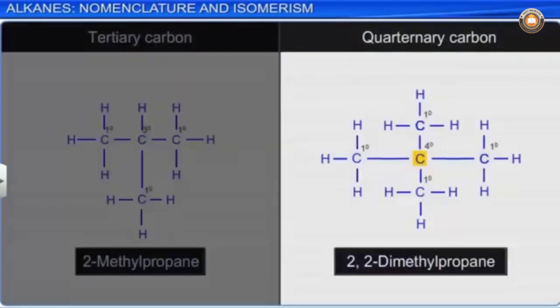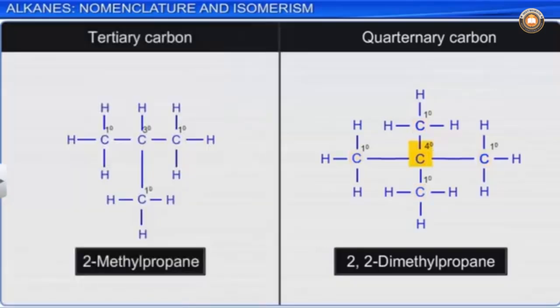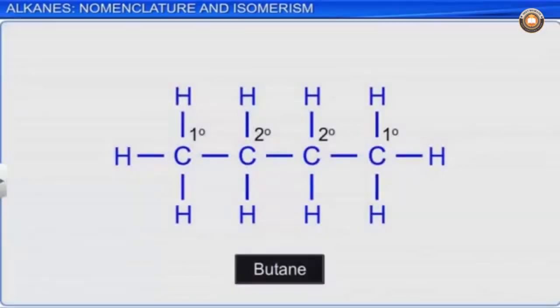And when all the bonds formed by a carbon atom are with 4 other carbon atoms, it is said to be neo or quaternary carbon. In a molecule, the terminal carbon of a carbon-carbon chain is always attached to 1 carbon and 3 hydrogen atoms, and hence it is called a primary carbon atom.